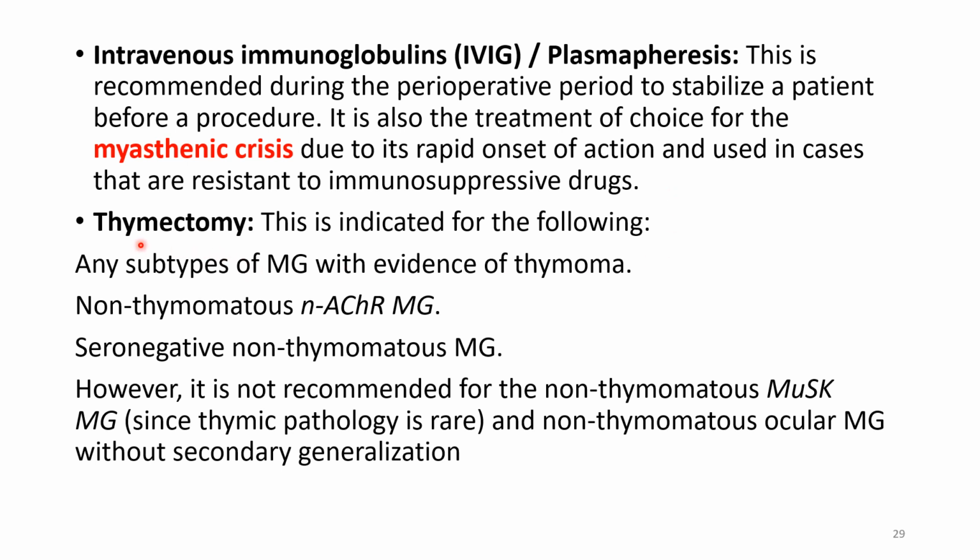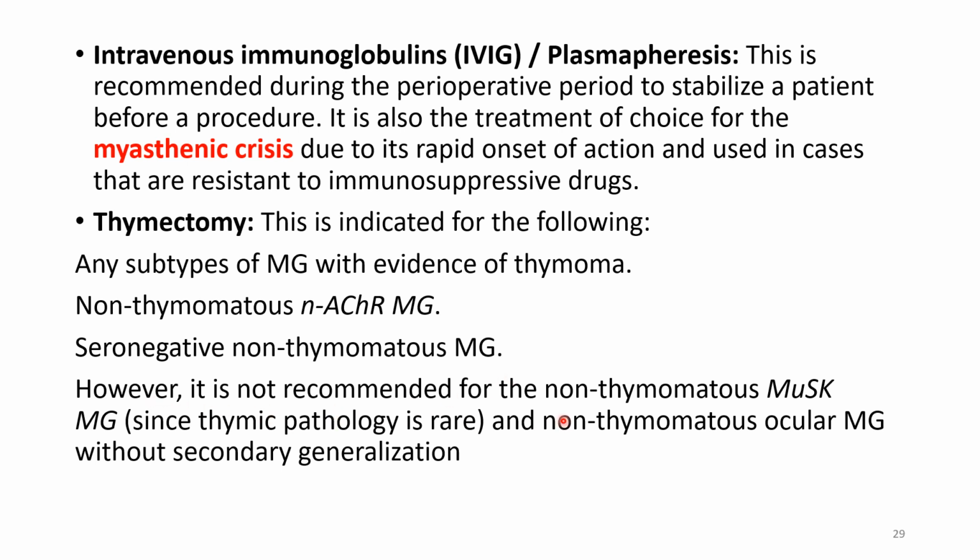And the next one is the thymectomy. This is indicated for the following conditions. Any subtypes of myasthenia gravis with evidence of thymoma, we should do thymectomy, or non-thymomatous nicotinic acetylcholine receptor myasthenia gravis, seronegative non-thymomatous myasthenia gravis.